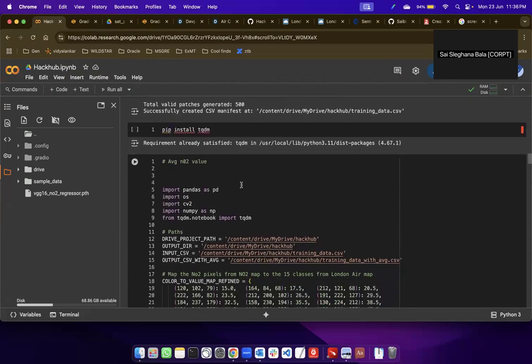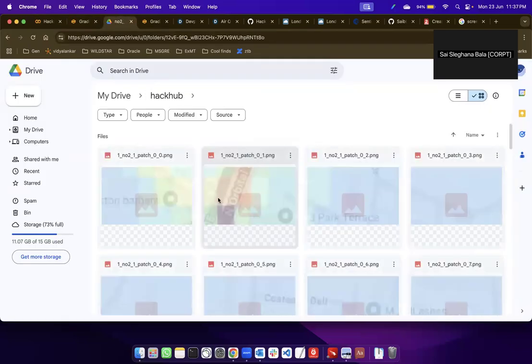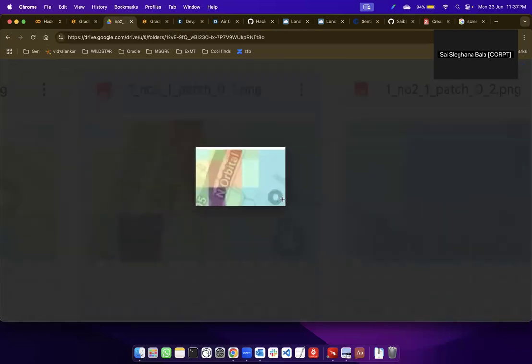Post this, each NO2 map, as we saw here, if we zoom in, might have a lot of NO2 values, right? And we want an average value that can be mapped to that particular satellite image. So to do this, we have taken each pixel out of this image, and we have generated a map that gives the average pixel value for the NO2. For example, this blue parameter might represent 15 ppm for NO2, and this orange might represent 52 ppm for NO2.